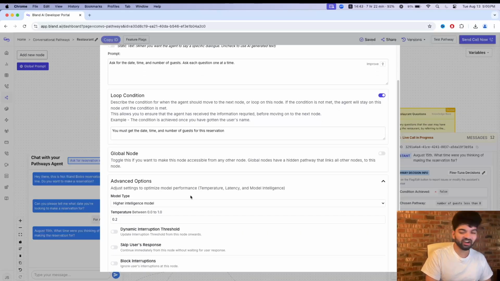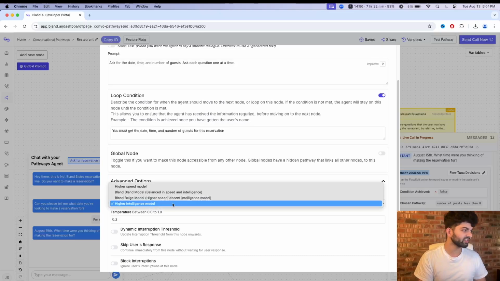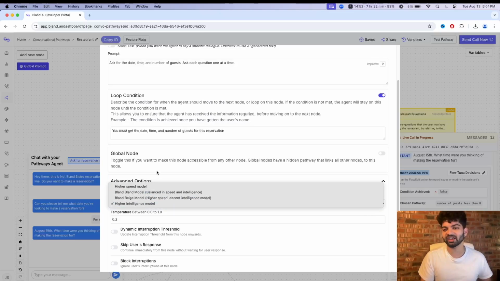That's why you need a higher intelligence model, because it needs the ability to recall what happened previously. If you try to pick too small of a model, or in this case, a higher speed model, it might not get that correctly 100% of the time. And we need those three things, right? Without the date, the time, and the number of guests, we can't make a proper reservation.